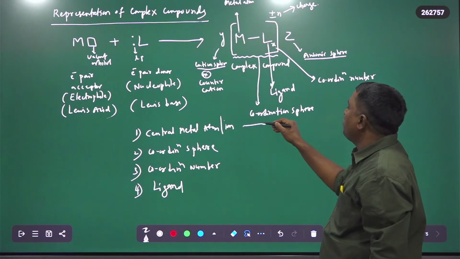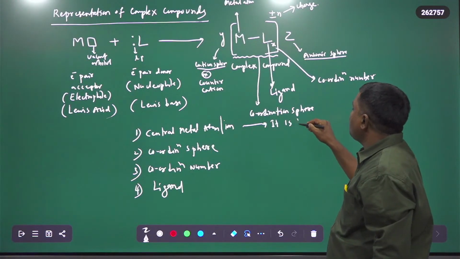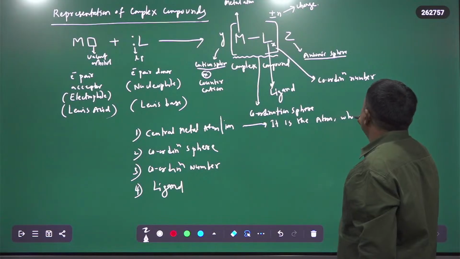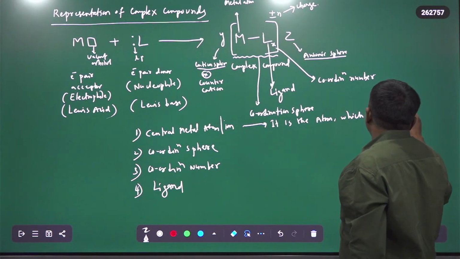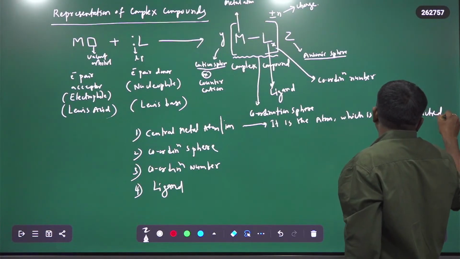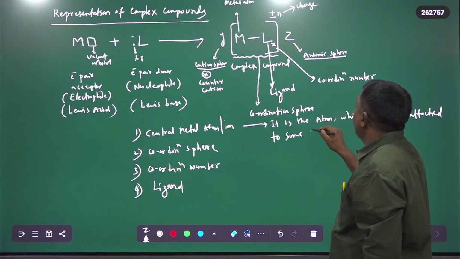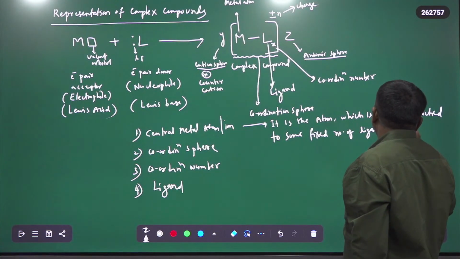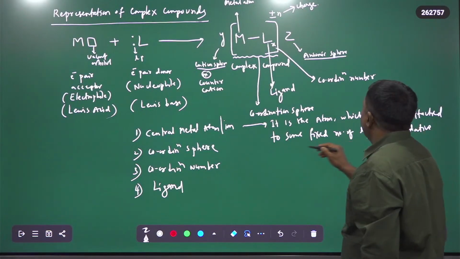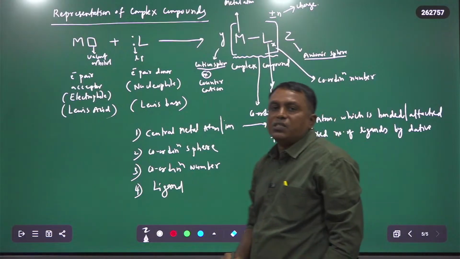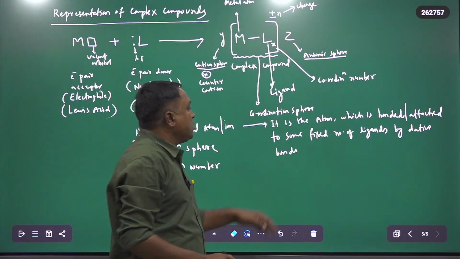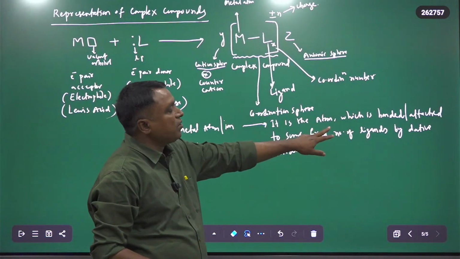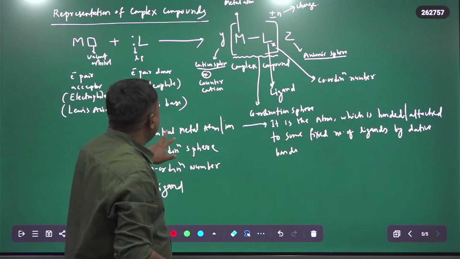So what is meant by central metal atom? It is the atom which is bonded or attached to some fixed number of ligands by dative bonds. The atom which is bonded to some fixed number of ligands by dative bonds is nothing but the central metal atom or ion.